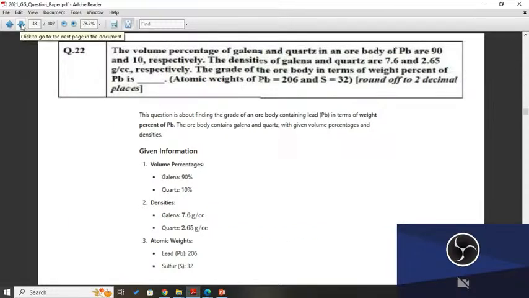Now the next question is that the volume percentages of galena and quartz in an ore body of lead are 90 and 10 respectively. The densities of galena and quartz are 7.6 and 2.65 gram per cc respectively. The grade of the ore body in terms of the weight percent of Pb is, and the atomic weight of Pb is 206, and for sulfur is 32. So we will try to understand this question, and read this question carefully. I will explain it within 1 minute.